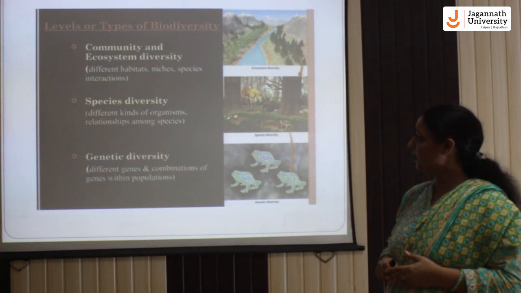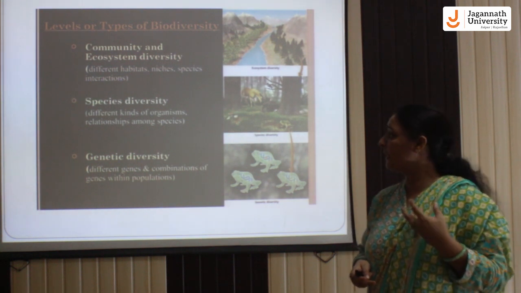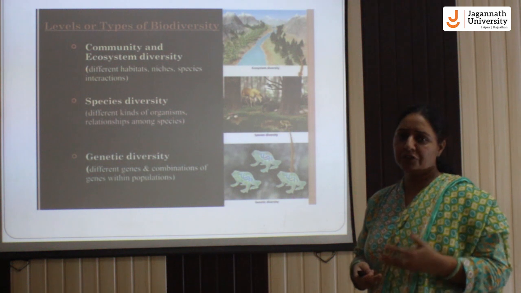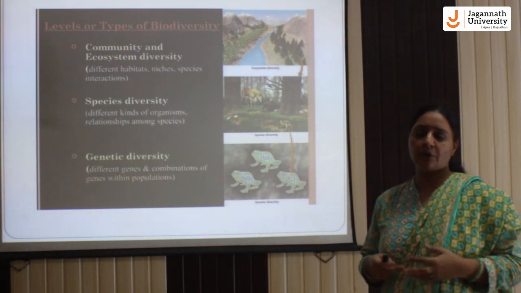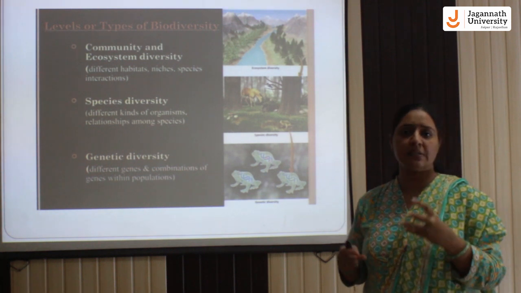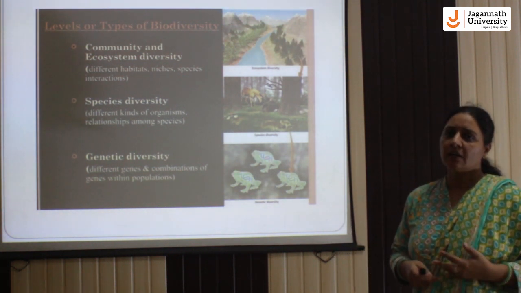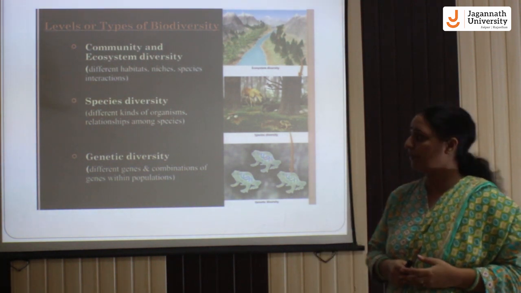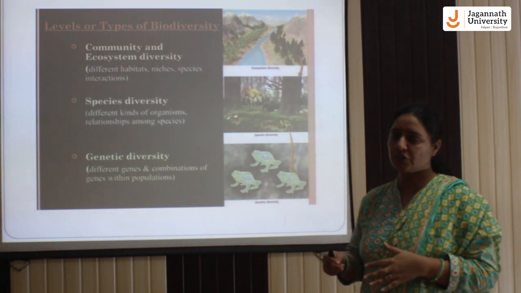Similarly, the next type is species biodiversity, which depends on the relationships between the different kinds of species. If we talk about the family of citrus fruit, we can find so many examples in the same family, like orange, lemon, malta. They all belong to the same citrus family. So here the difference is between various kinds of species.